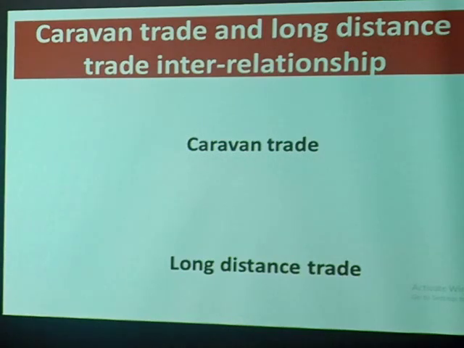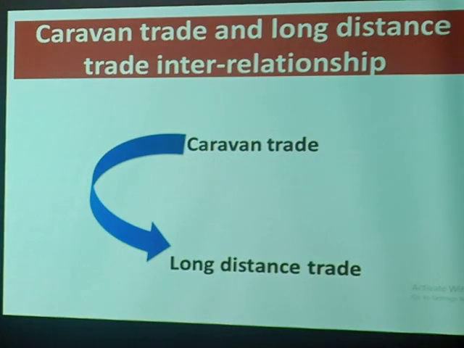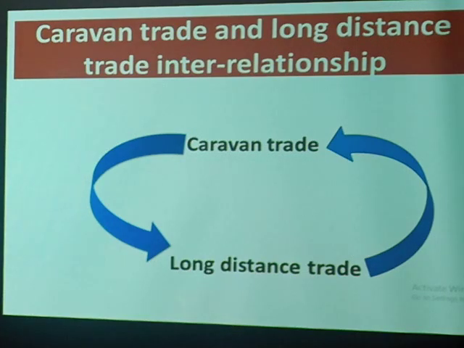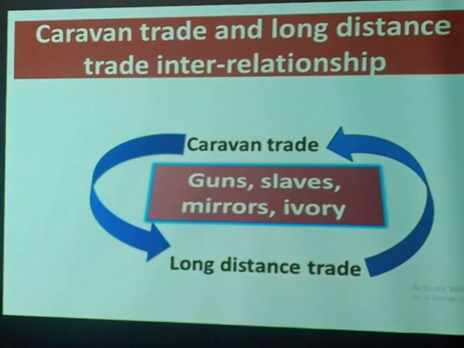Now look at the interrelationship. When we talk of caravan trade, we are actually meaning the same traders of long distance trade. Equally, when we talk of long distance trade, we are meaning the same traders of caravan trade. How similar were they? Look at this. The goods that they dealt in were the same. Their area of origin was the same. Their area of getting the goods was the same.